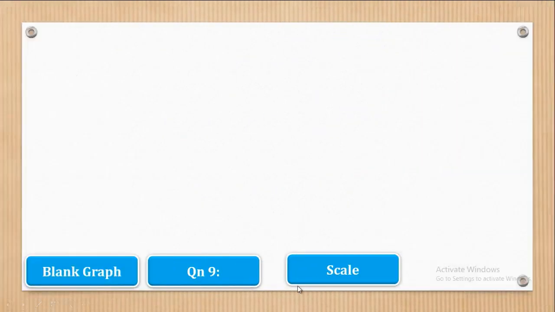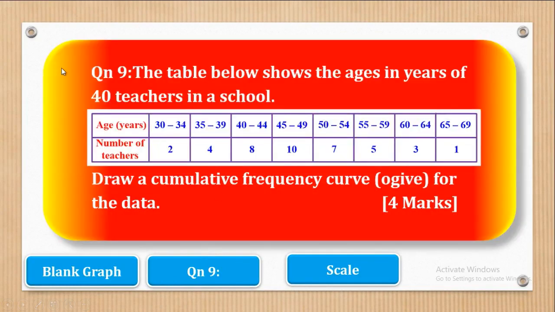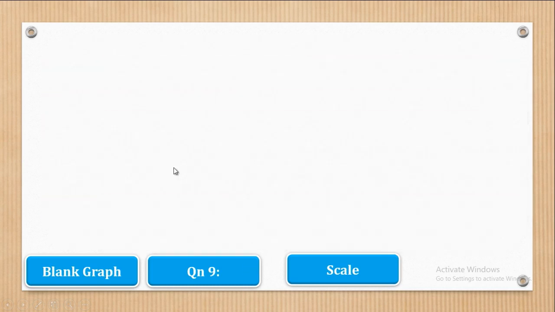So now we shall go to question 9. Question 9 says, the table below shows the ages in years of 40 teachers in a school. So these are the ages and these are the number of teachers. Then they want you to draw a cumulative frequency curve, in brackets OGIVE, for the data, and they give it 4 marks. Now let's see how those 4 marks can be got.